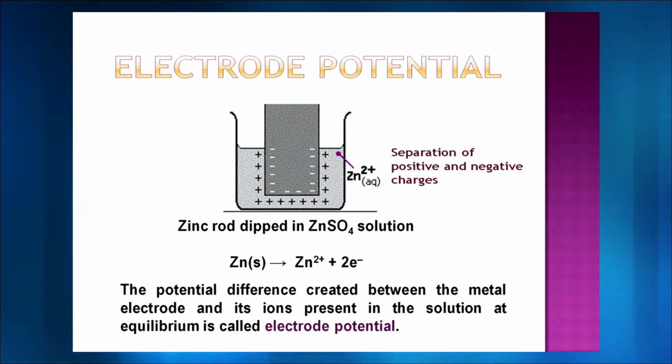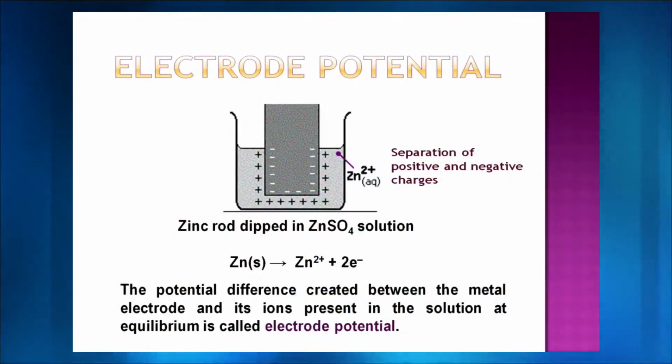As soon as you put the zinc rod and dip it into zinc sulfate solution, the zinc is going to undergo oxidation. As soon as it undergoes oxidation, it is going to lose electrons. How many electrons is it going to lose? 2 electrons, because Zn2+ is a stable state for zinc. So if zinc has to lose the electrons, it is going to give you Zn2+. Before I proceed, let me also tell you, why would zinc convert itself to zinc 2+? Why not zinc plus? Why not zinc 3+?